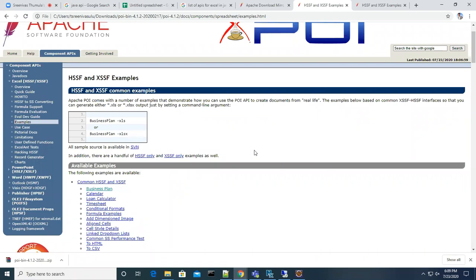But where it is available, that is not known by the compiler and JVM. We have to inform the Java compiler and JVM: you can find the classes in this location, in this library. So we have to give the library, we will place in some location, right? In C drive or D drive or some folder. So we have to inform the compiler or JVM, you can find those classes in this path.